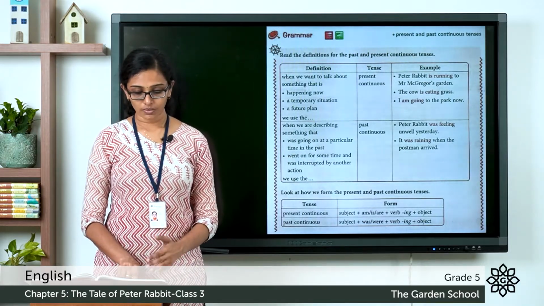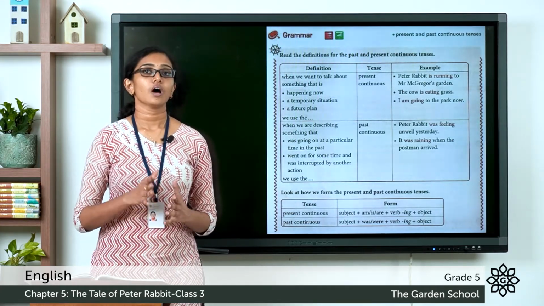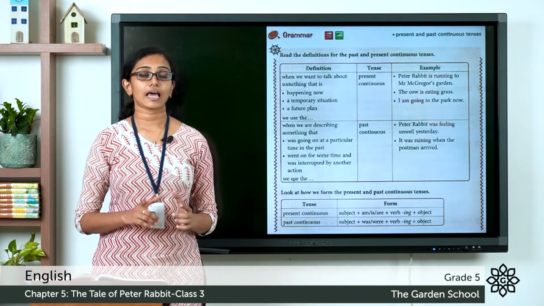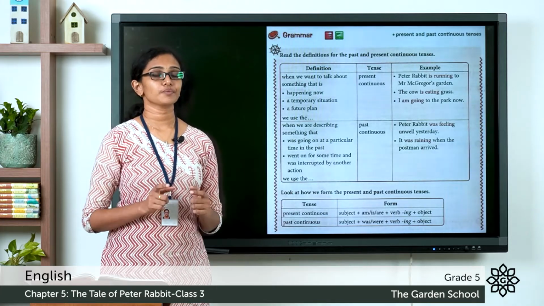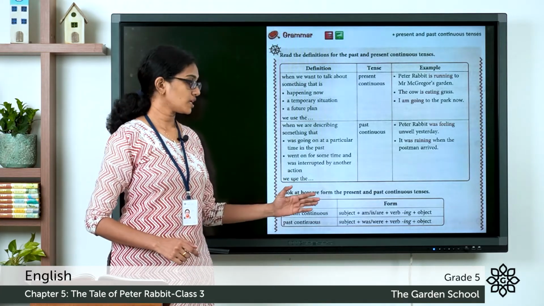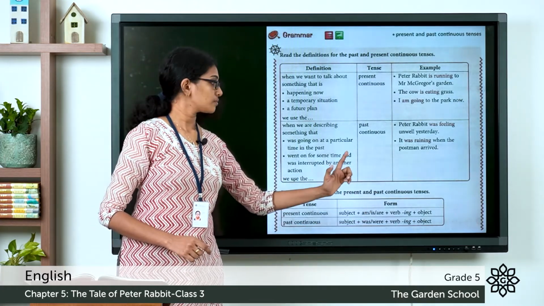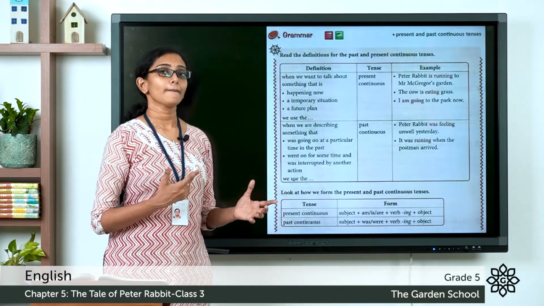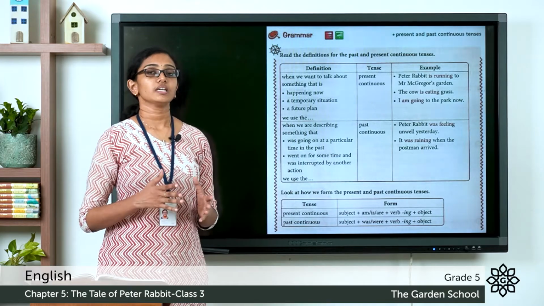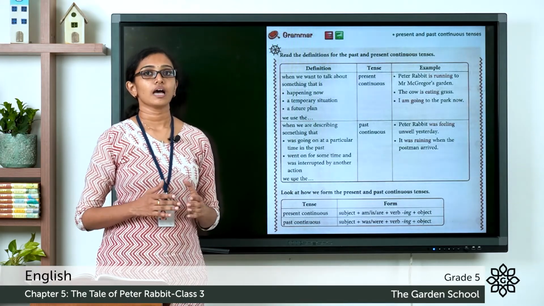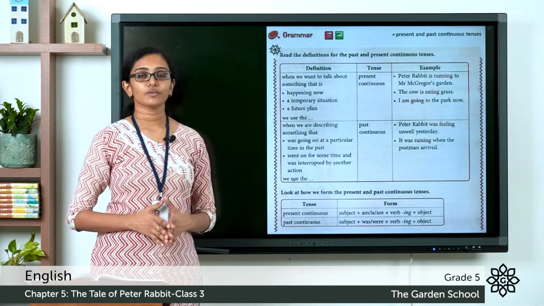Now, just below that table, you can see a small table where you can see the general format for present continuous tense and past continuous tense. So, what is the general format for writing a sentence in present continuous tense? You have to write the subject, then it is followed by am, is or are plus the ing form of the verb plus the object. He is writing a letter. She is walking to school. I am cooking food. These are examples of present continuous tense.